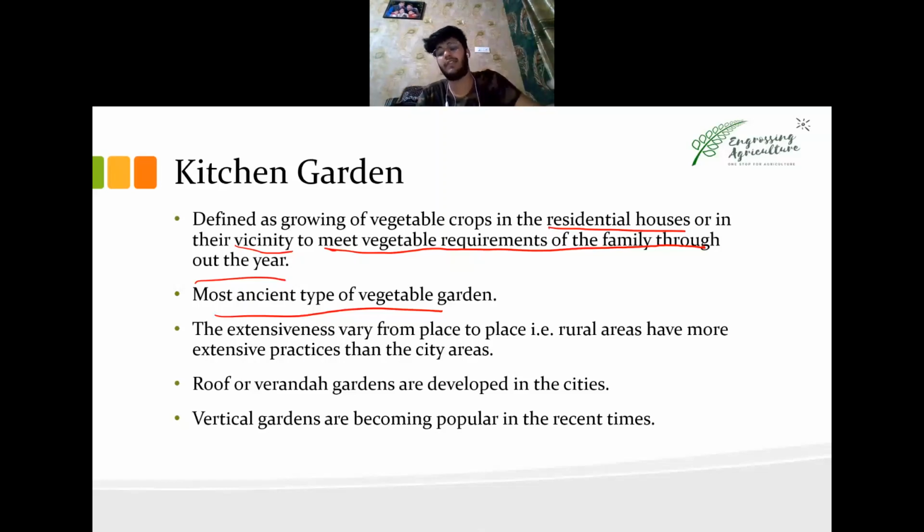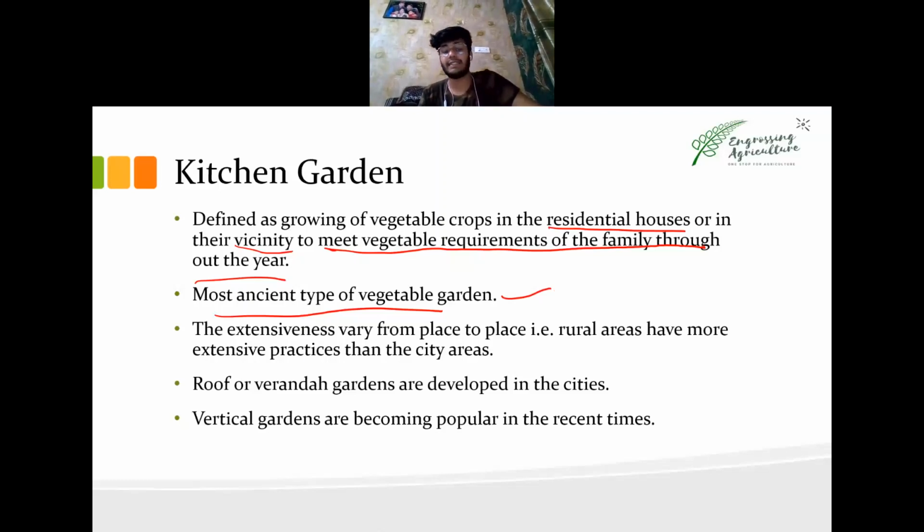So he and his family can use them throughout the year. That's what is important. So this is the most Asian type of vegetable garden. That's why this is the type of most Asian. Okay, that's why I need to tell you this.